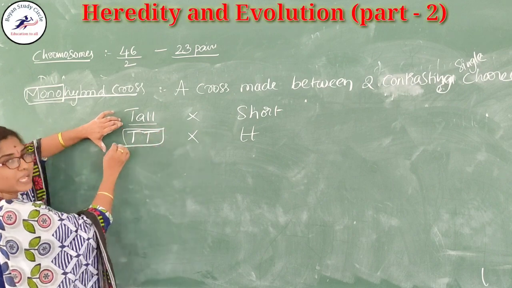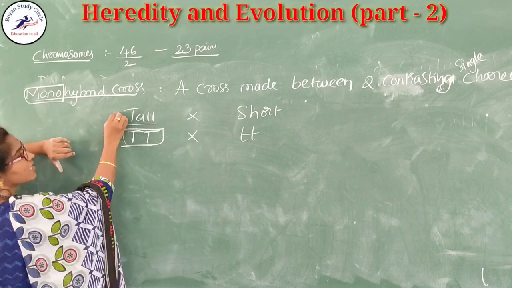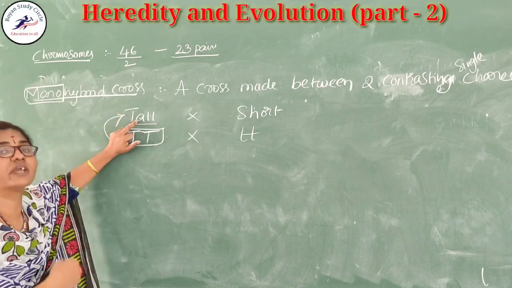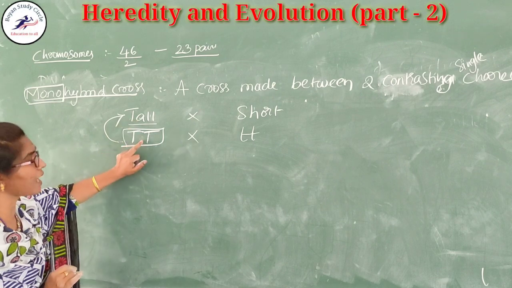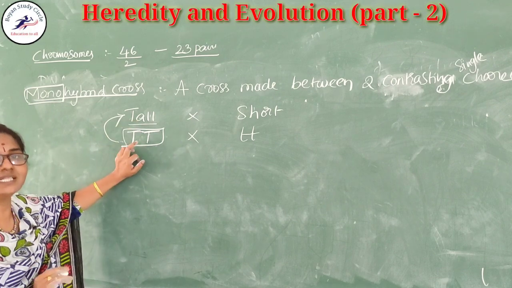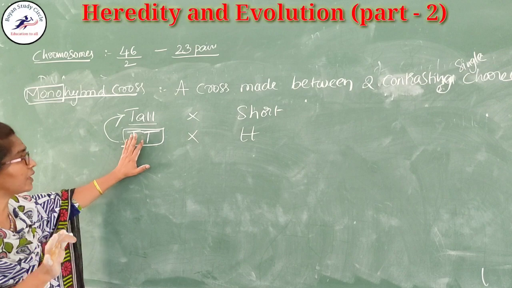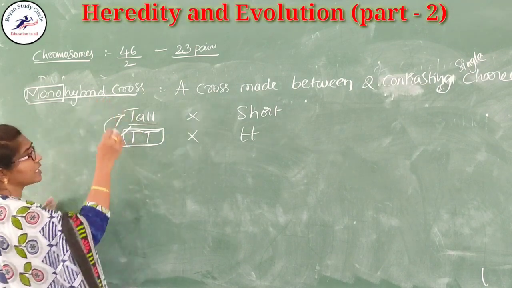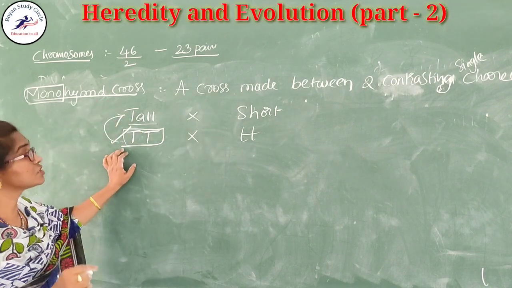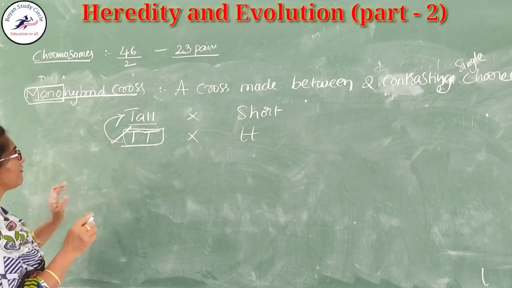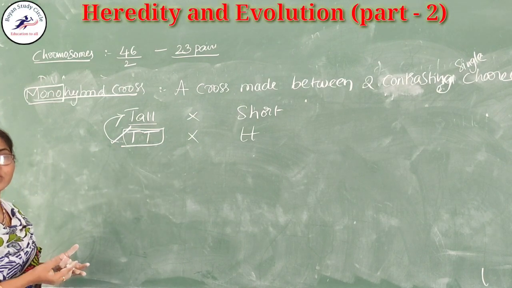So these are the pairs. These pairs are responsible for the expression of a tall character. I have written TT. TT means a pair of the genes. Why have I taken the alphabets? Alphabets are used here for the easy understanding of the children.